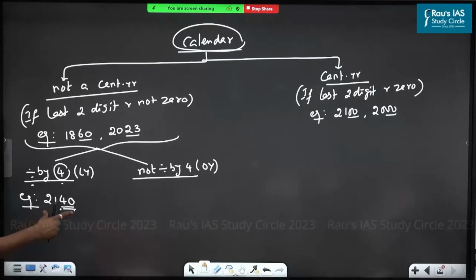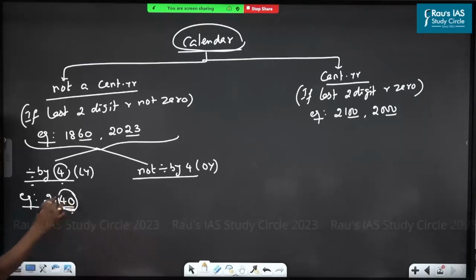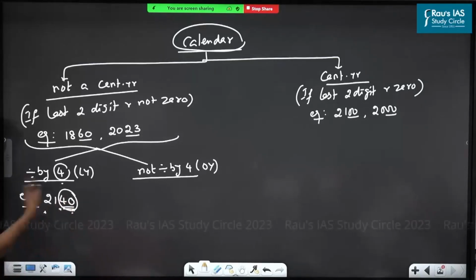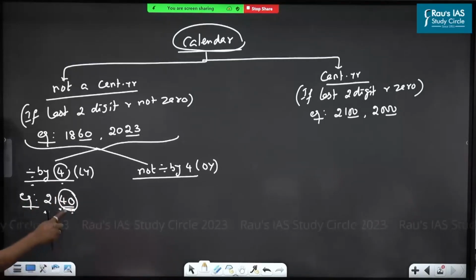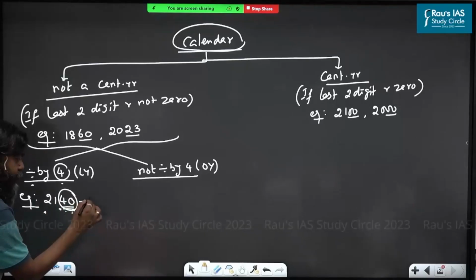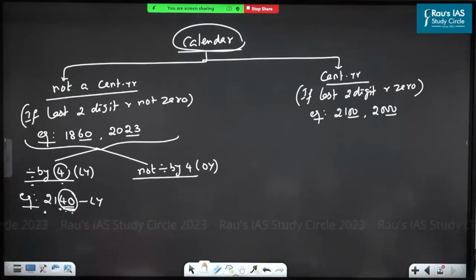Sir, if it is 4, why are you saying last 2 digits only? Why not 1 digit? Why not 3 digits? Why not 4 digits? In the number system, I will prove it to you. If the last 2 digits are exactly divided by 4, then the entire number is divided by 4. So 40 is exactly divided by 4, that means the entire number is divided by 4. So 2140 is treated as a leap year. Are you understood?